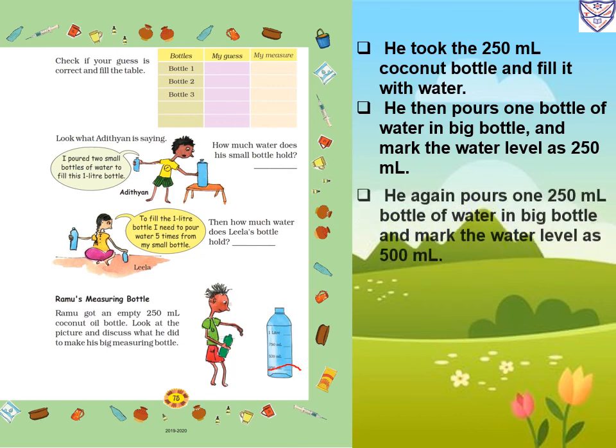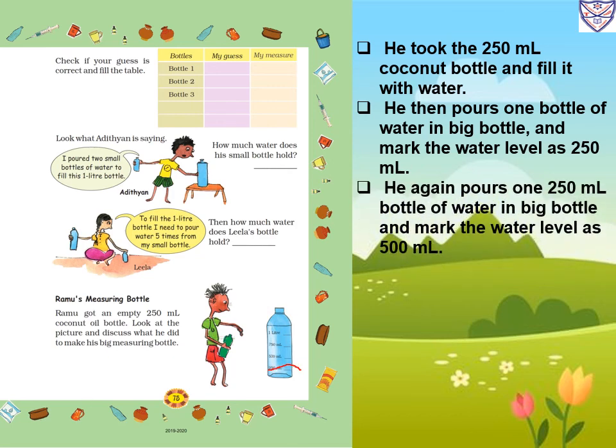Then the second time he again pours one 250 milliliter bottle of water into the big bottle and marks the water level as 500 milliliter. So again he pours the 250 milliliter water, and the water level comes to 500 milliliter.